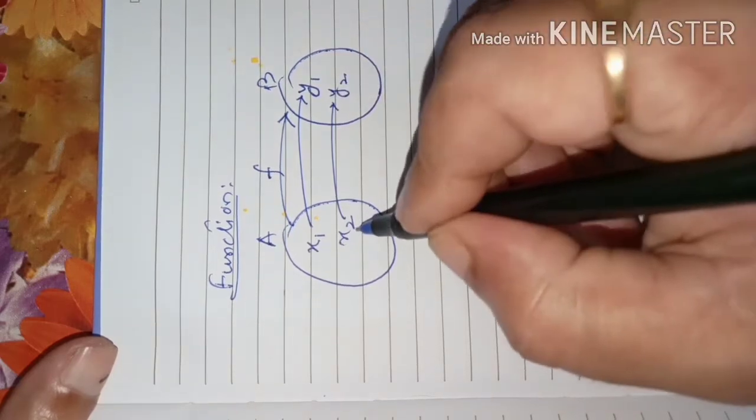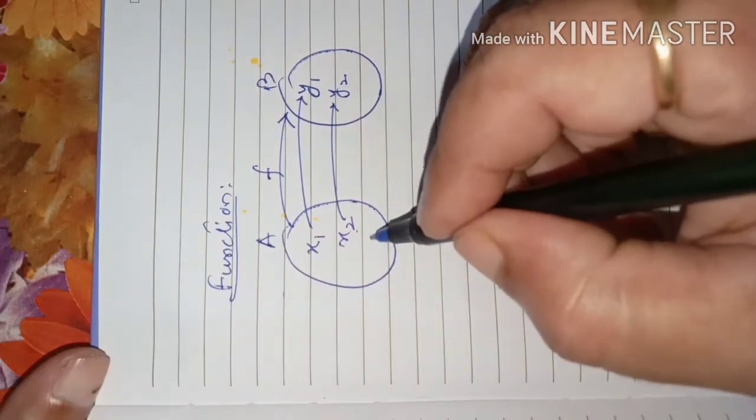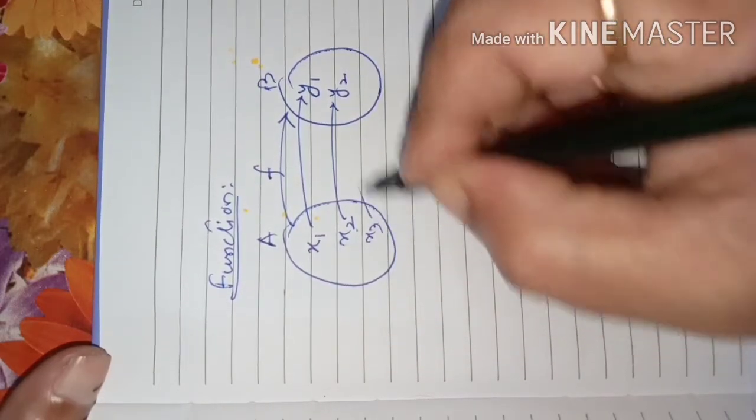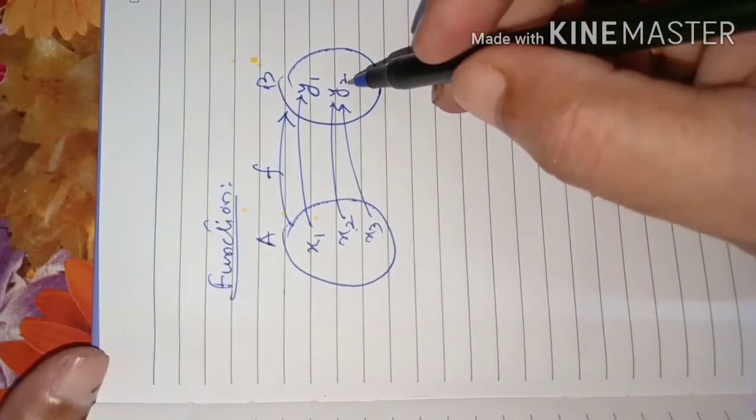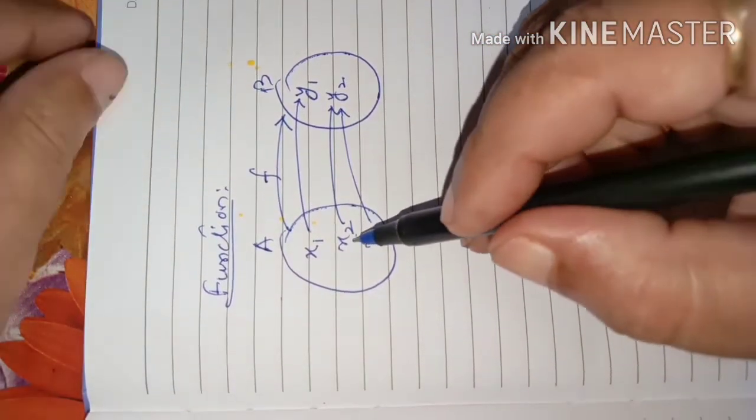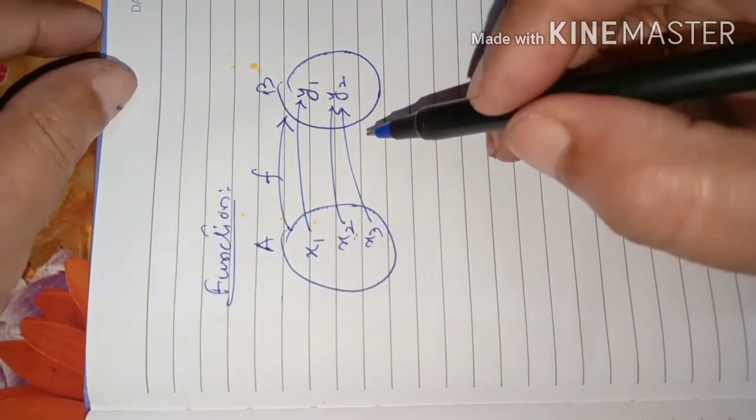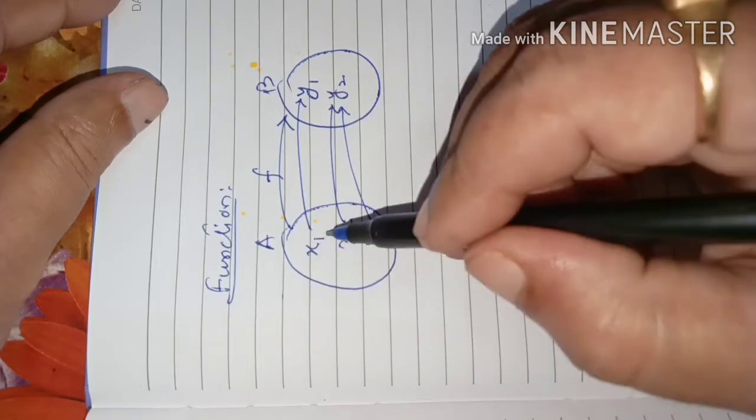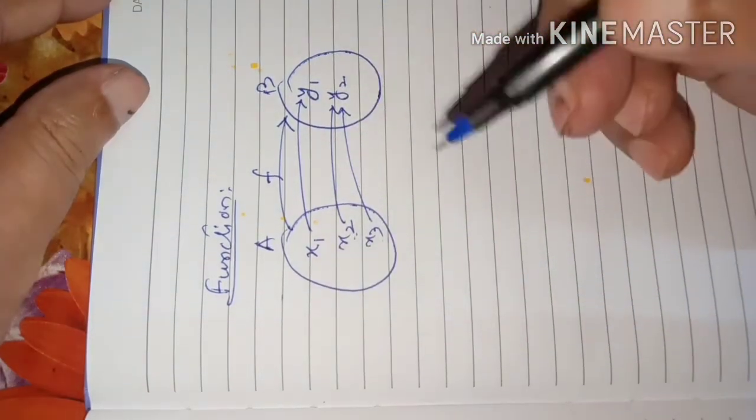But it is not that x2 will be associated to y2. It can be also like this. Suppose x3 is there, it is associated with again y2 only, but it is unique because for x3 it is y2, it is unique. It is not that same element is associated with two elements. It should not happen. If any two elements are associated with one element, there is no problem, we can call it a function.